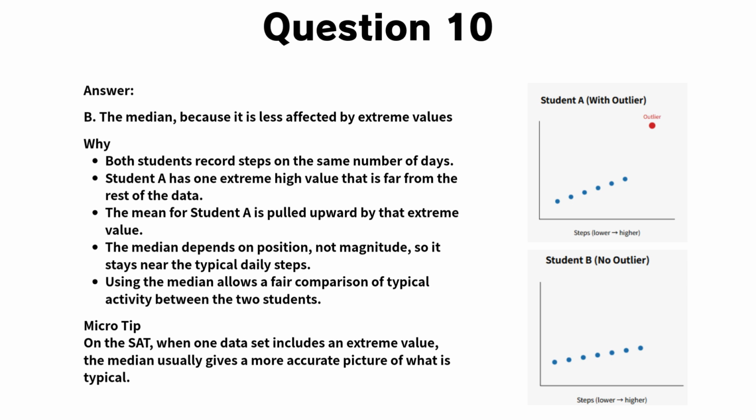On the SAT, this kind of question is testing whether you recognize when the mean can be misleading. When an extreme value is present and the goal is to describe what is typical, the median is usually the better choice.